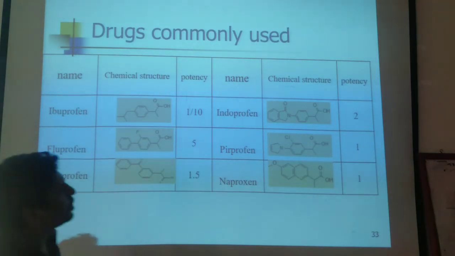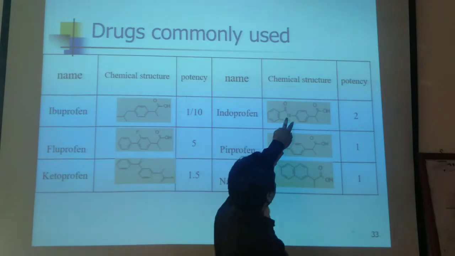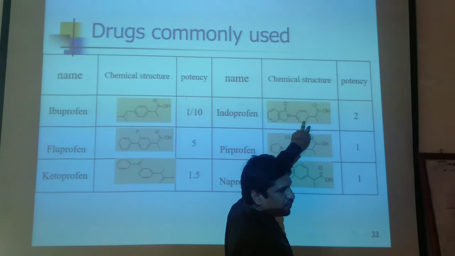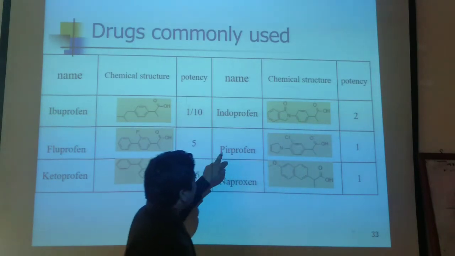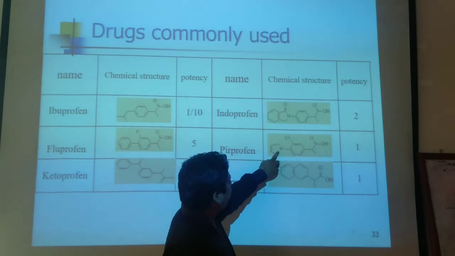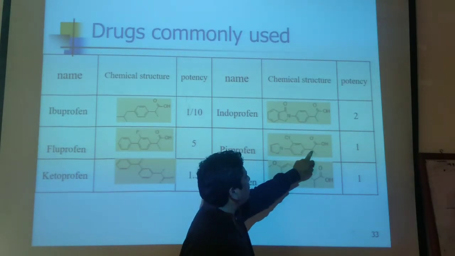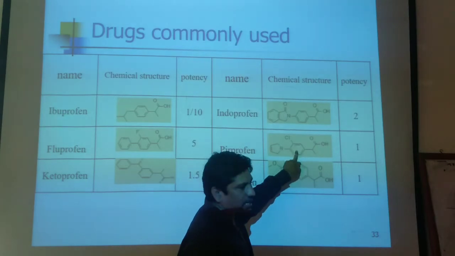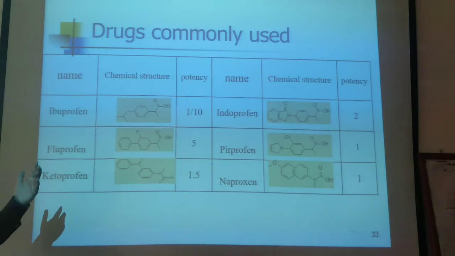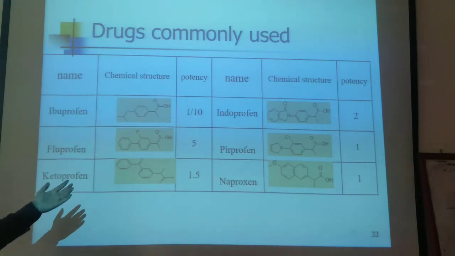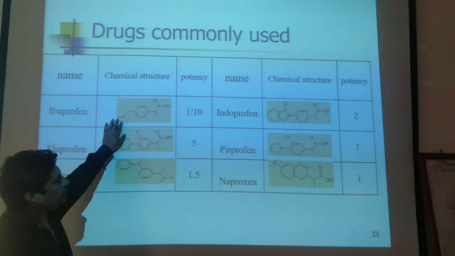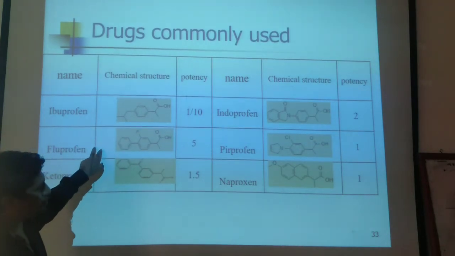Indoprofen contains an indole group, a propionic acid and a phenyl group. Pyroprofen has a pyrrole group, chlorine, a propionic acid and a phenyl group. What you have observed is that propionic acid is present in all the medicinal structures of these drugs, but the isobutyl group is being replaced with other functional groups.